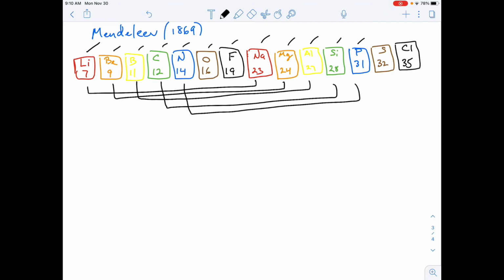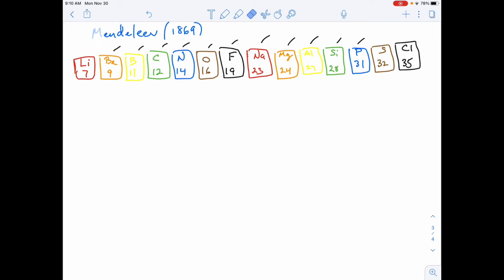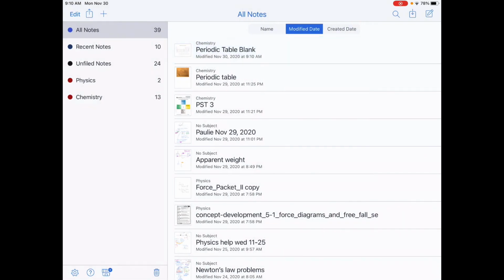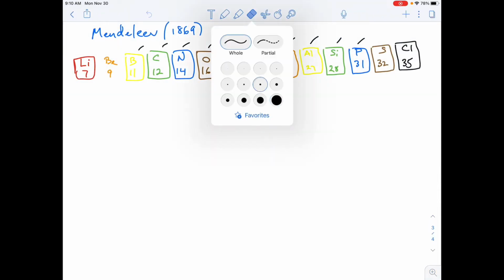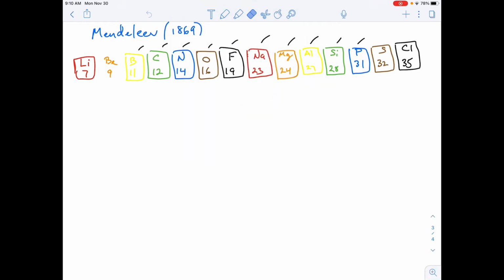Kind of like, well, before I say it, let me just organize it. So what Mendeleev did, nope, that's not what I wanted to do. What he did, I lost it. I'll have to repeat.